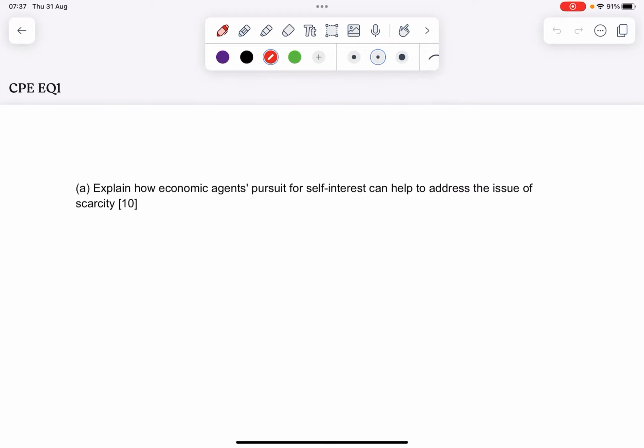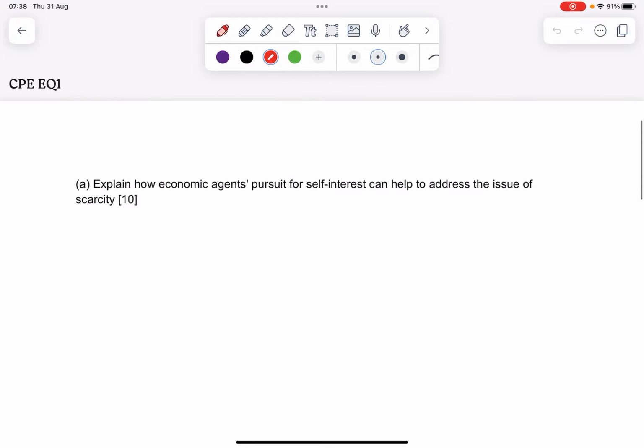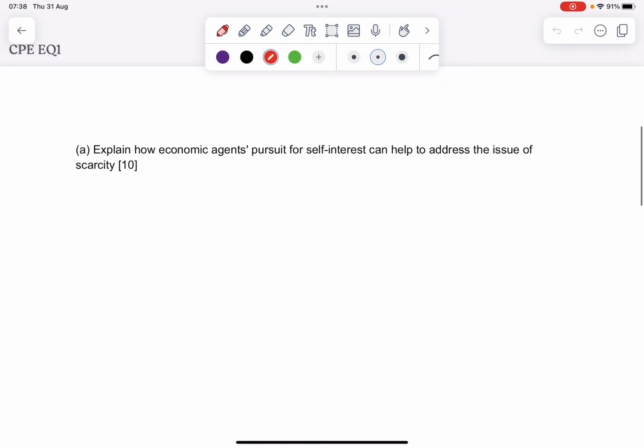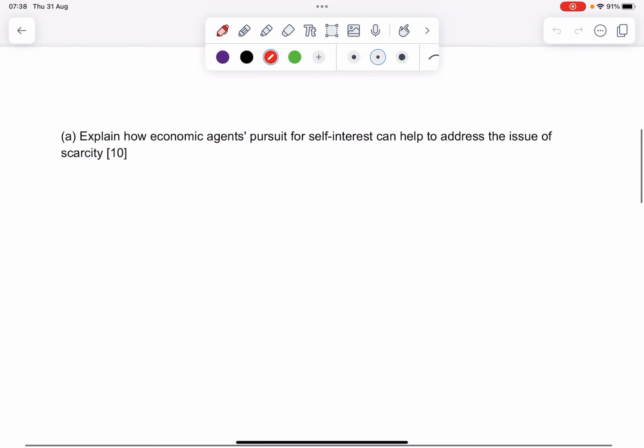This time it will be on the central problem of economics, which is scarcity. So this time I'll be going through just a part A question, which I think really encompasses a lot of what we want to discuss on scarcity. So let's go through this question. There's no preamble for this question. It is simply: explain how economic agents' pursuit for self-interest can help to address the issue of scarcity.